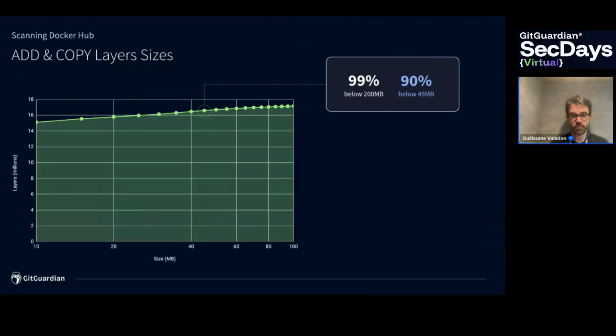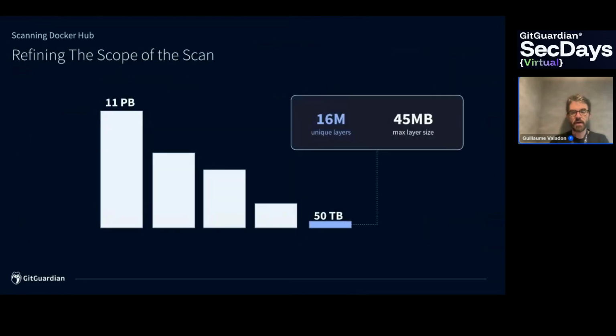That's a huge, really interesting number. The other cool number is that 99% of the layers are below 200 megabytes. However, for this experiment, we decided to keep the lower value of 45 megabytes. At the end of the day, we have 50 terabytes to download and scan. That's a lot, and that's also why we chose 45, because the final number is still big, but possible to scan,